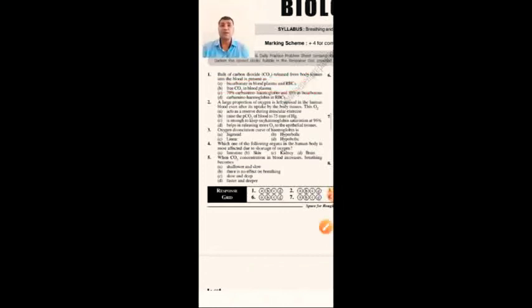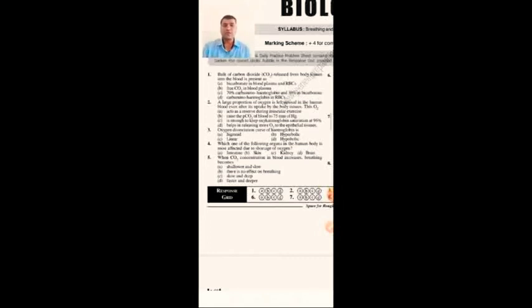A large proportion of oxygen is left unused in the human blood even after its uptake by the body tissues. This O2 acts as a reserve during muscular exercise; raising the PCO2 of blood to 75 mm of Hg is enough to keep oxyhemoglobin saturation at 96%; helps in releasing more O2 to the epithelial tissues.